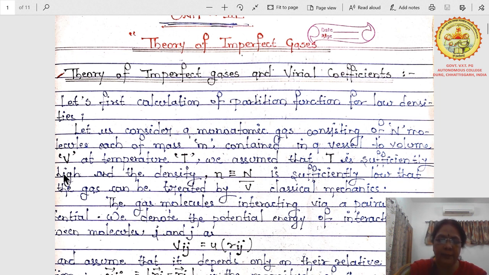Today I am going to deliver a lecture on the theory of imperfect gases. It is in paper 2, Statistical Mechanics of Hemchand Yadav University, Durg. This is in 5th unit.